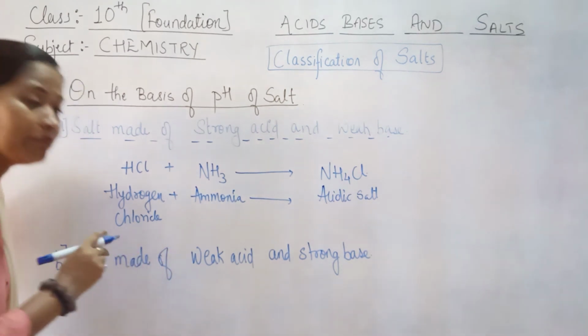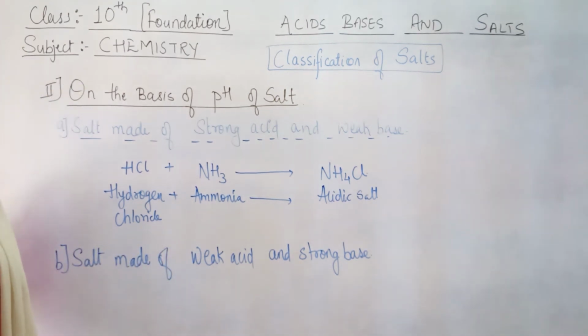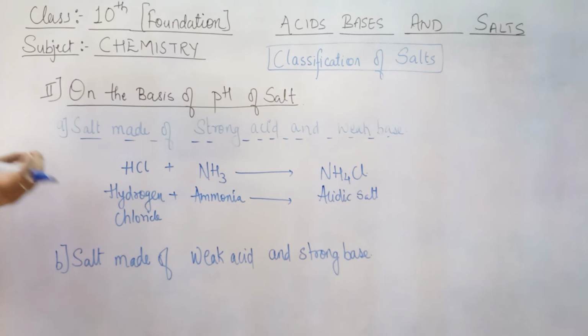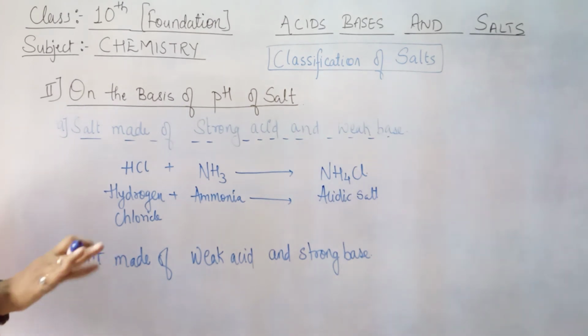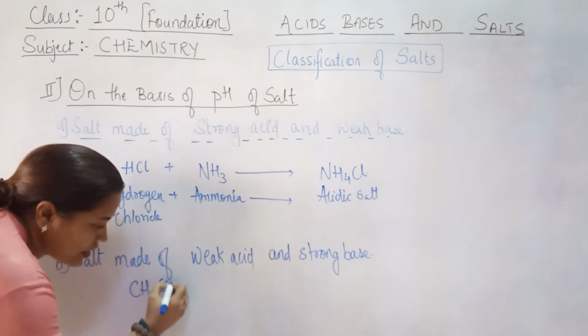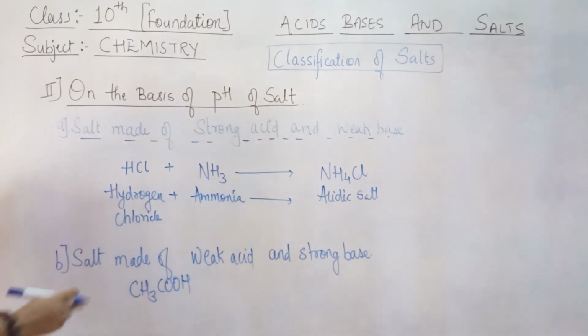So weak acid can be any of the organic acid which you consume, जैसे कि citric acid हो सकता है, vinegar हो सकता है, कुछ भी. So I'll take vinegar, that is acetic acid, because the formula of it is very simple to remember, right? So CH3COOH, this is your vinegar or acetic acid, right?